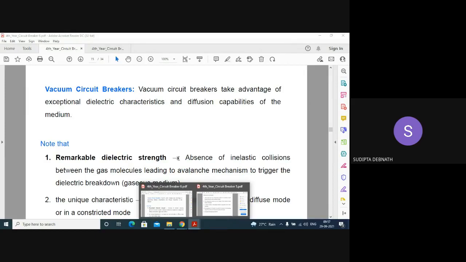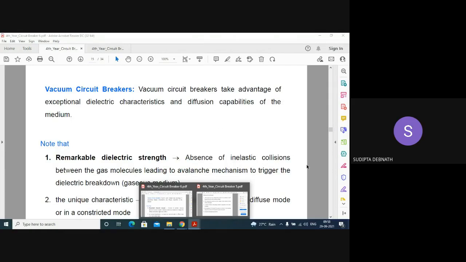The emission will be from those projections. Due to their small area, those projections will suffer explosive evaporation, and in a vacuum circuit breaker, the emission occurs only at the cathode spots and not from the entire surface of the cathode. The emission does not take place uniformly throughout the surface, but only from some fixed spots. And vacuum arc is also known as cold cathode arc.